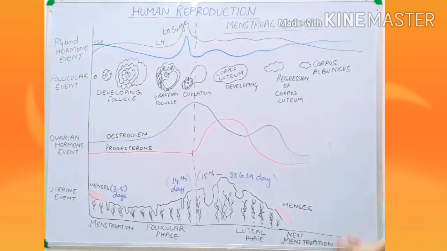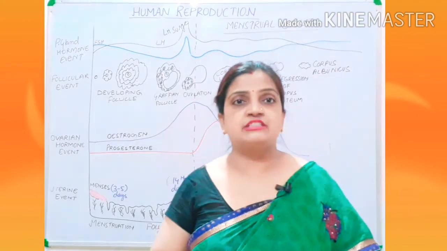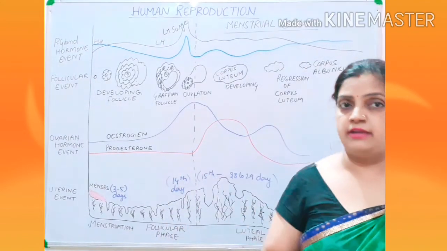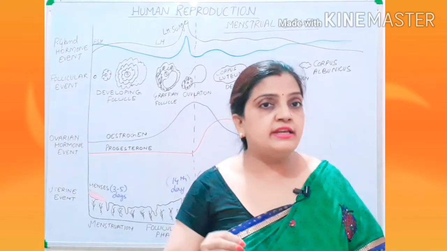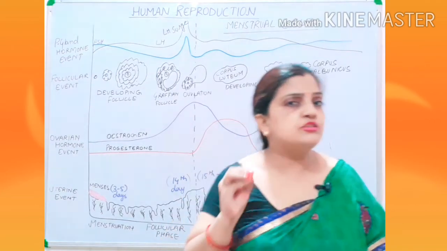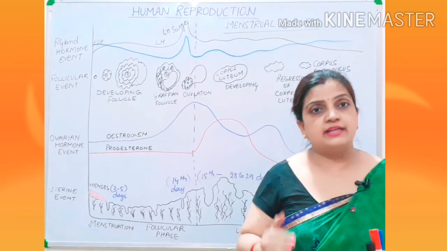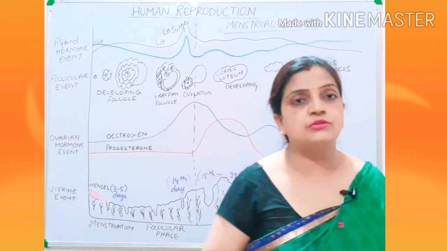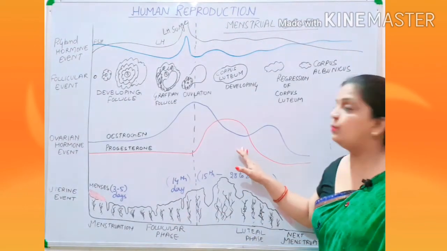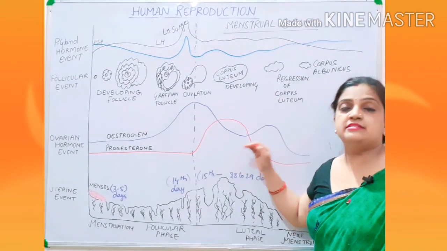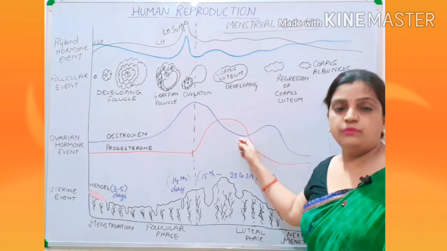Hope children, this whole cycle is clear to you all. I have tried to explain this whole menstrual cycle, which is a very exclusive event among females, in a very descriptive manner with small points. I have explained it theoretically, with the help of a diagram, and now with the help of a graph also. And this graph, children, is very important, so please pay attention to it. Thank you.